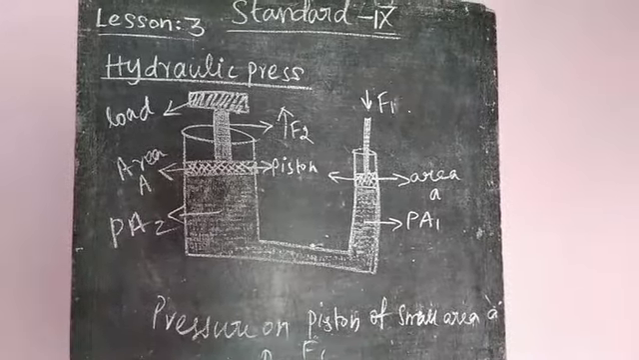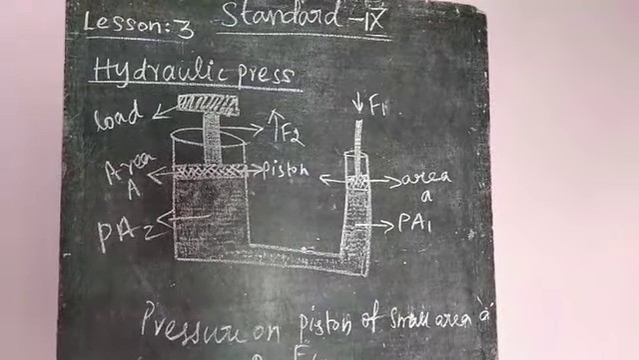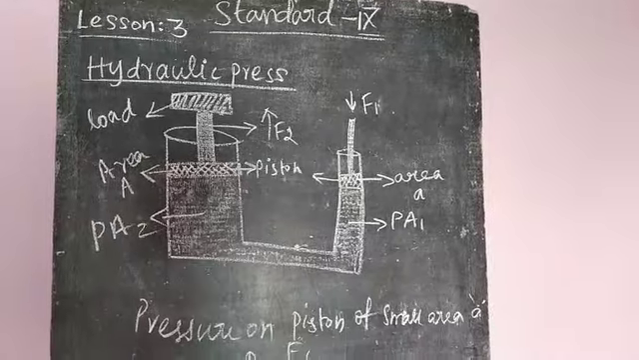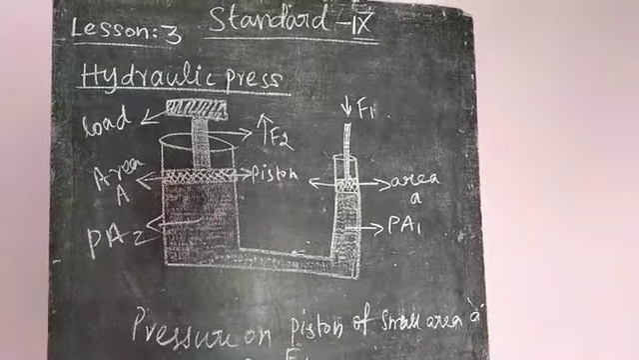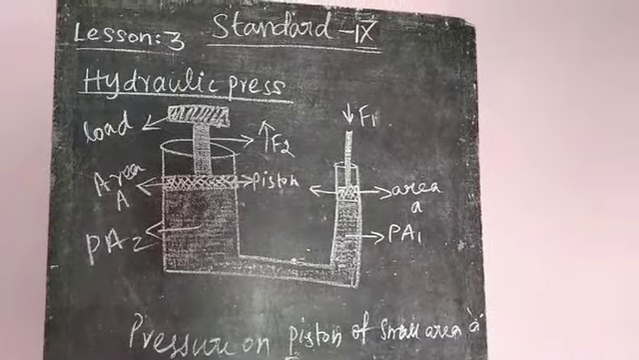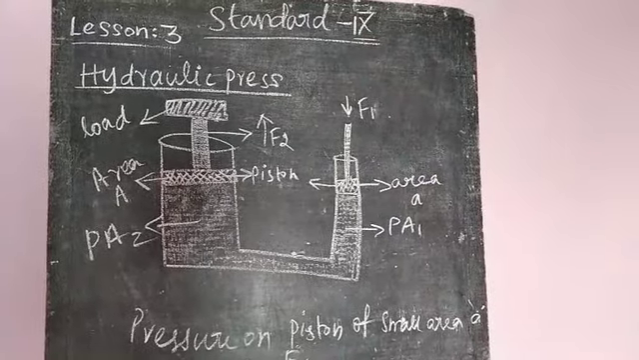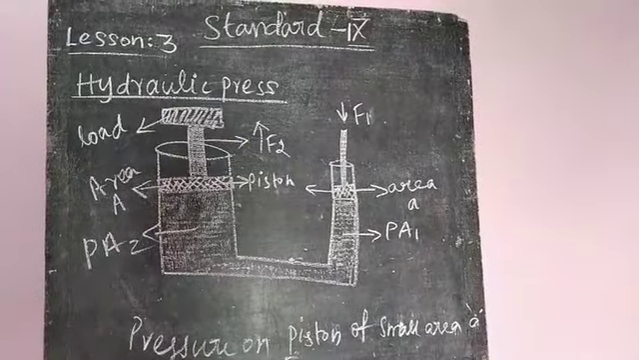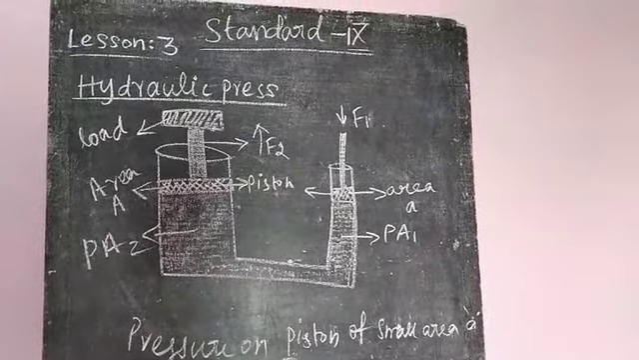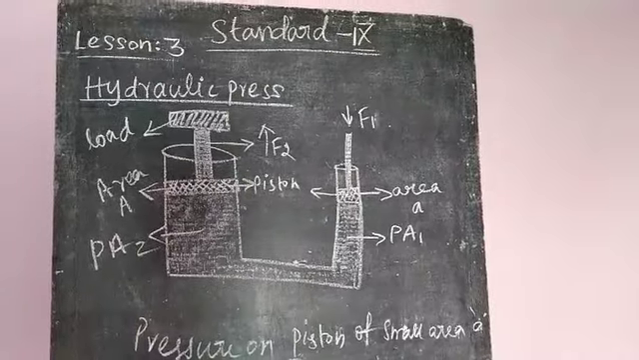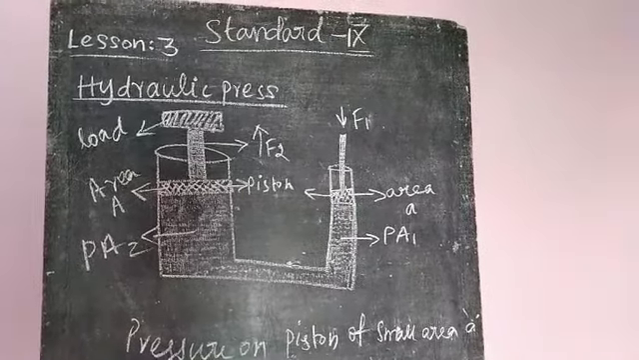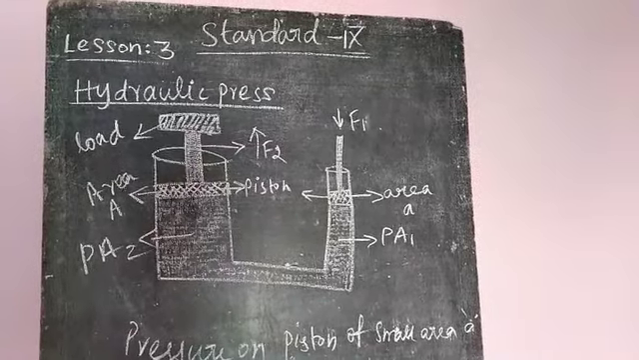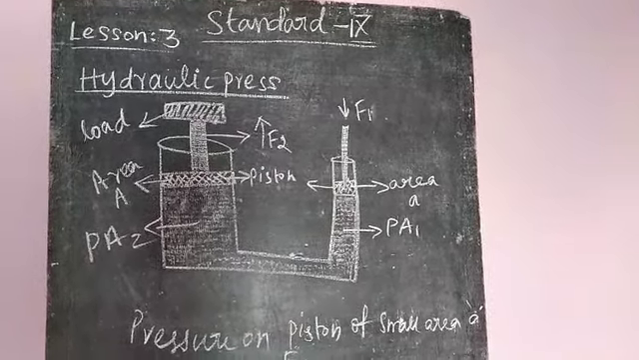With the help of Pascal's law, the hydraulic press works. A hydraulic press is an instrument used to compress heavy bundles of cotton or cloth to obtain less space. A hydraulic press is used to lift heavy loads. The hydraulic press works on the basis of Pascal's law.